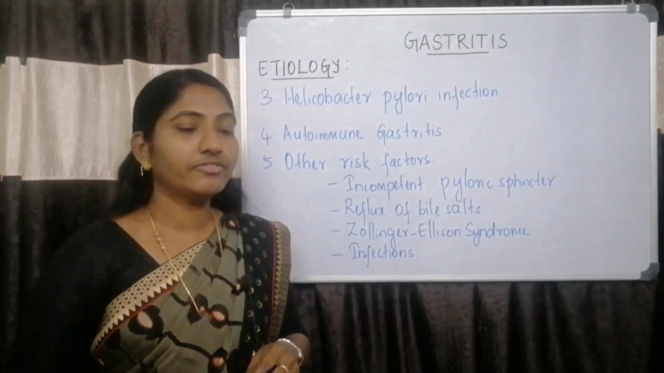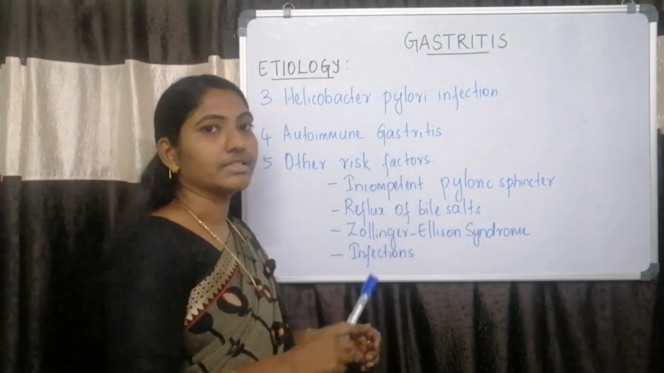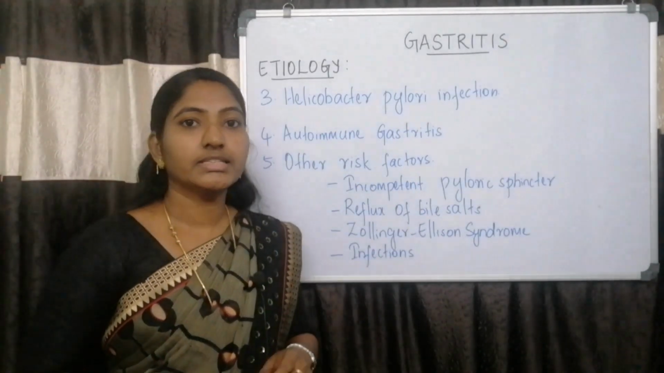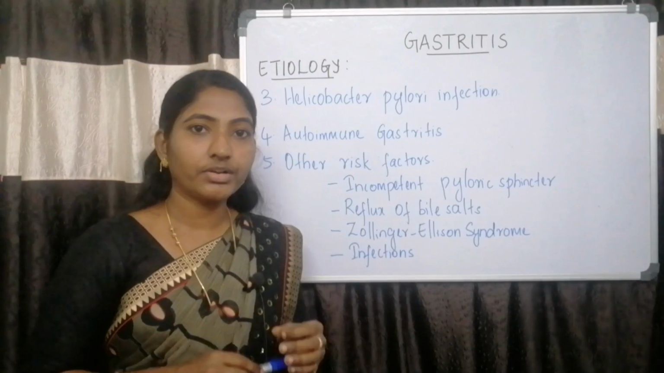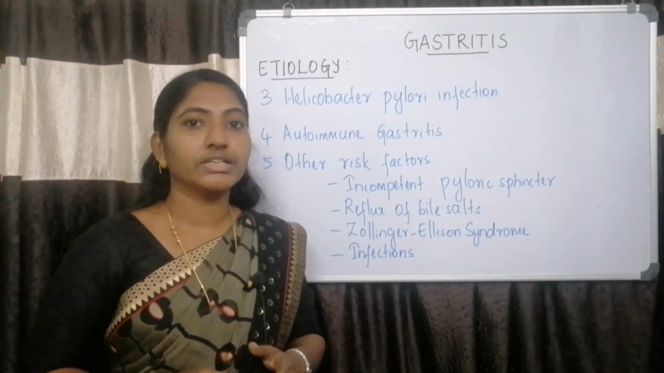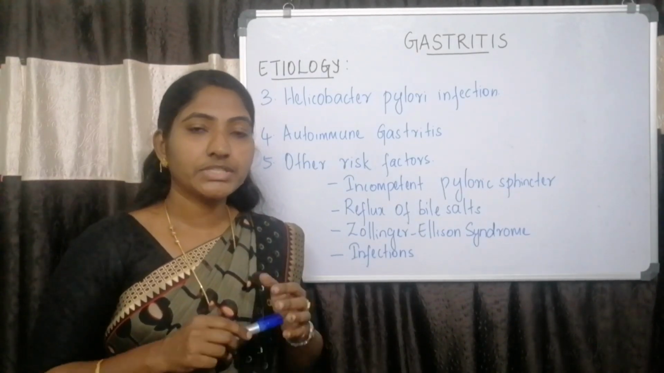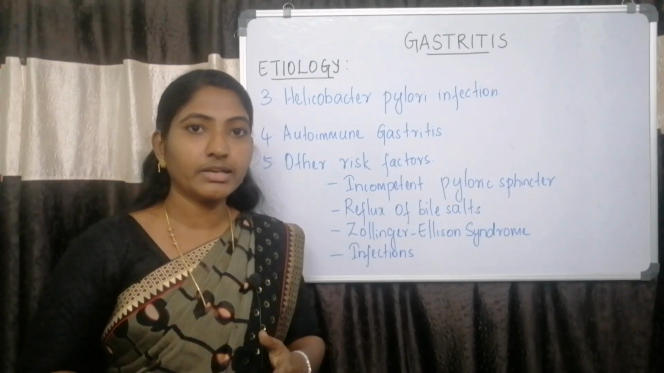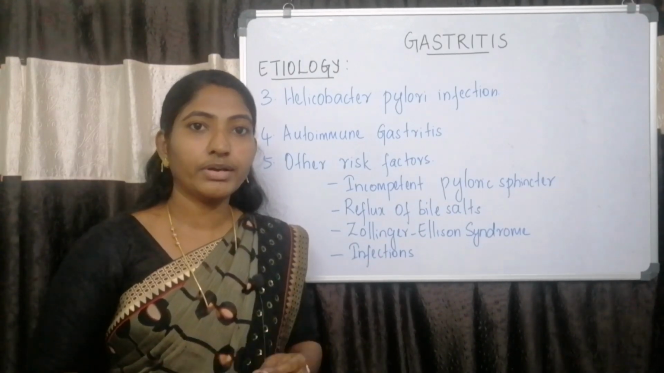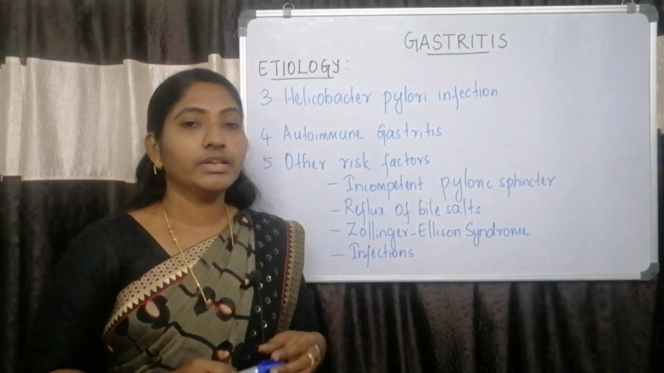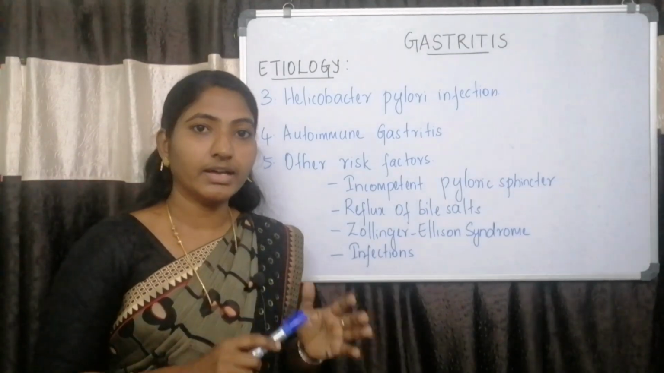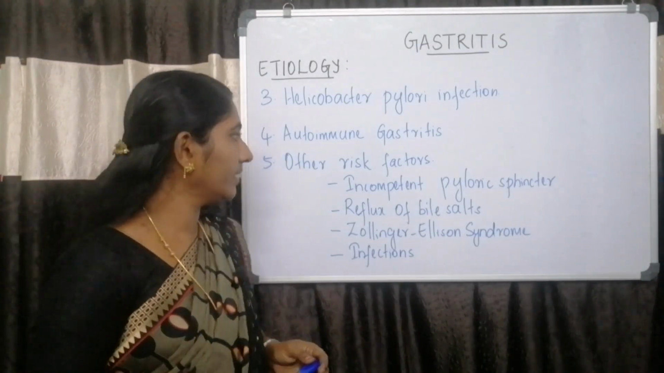The next etiological factor is autoimmune gastritis. Autoimmune gastritis is otherwise called autoimmune atrophic gastritis. In this condition, the parietal cells which are present in the fundus of the stomach will be destroyed by the body's own immune system. So, there will be presence of ulcer in the fundus of the stomach.